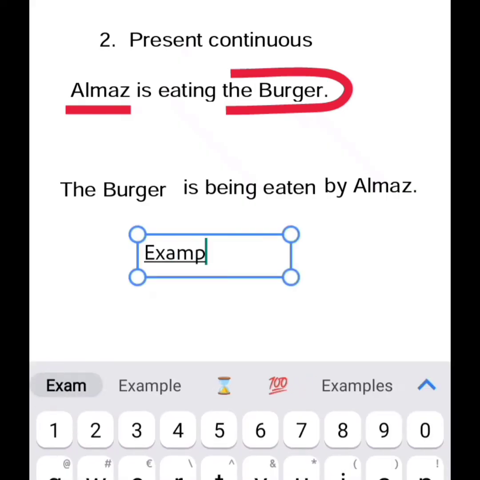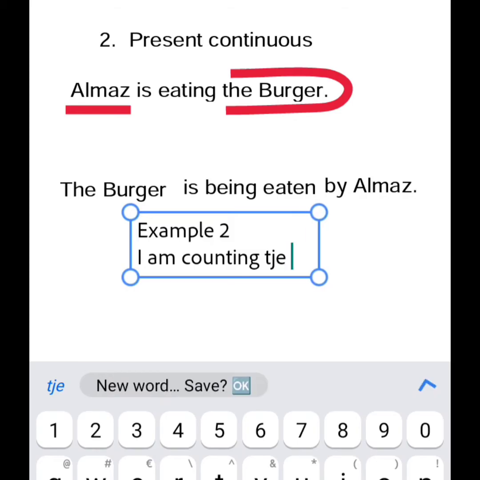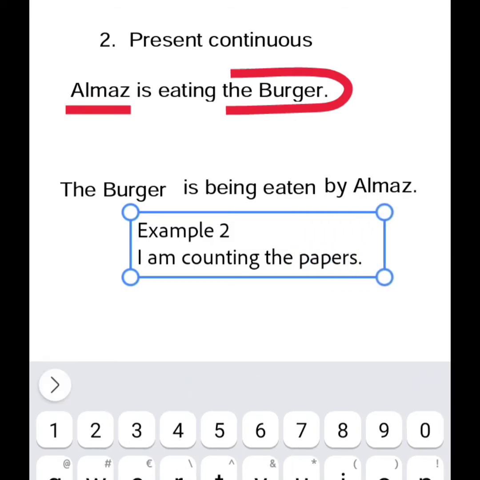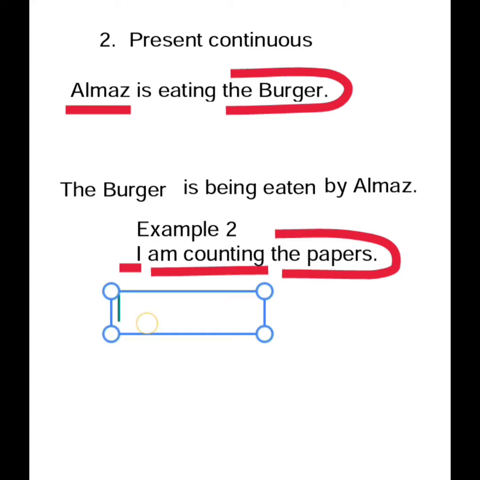So let us take example 2. I am counting the papers. ወረቀቶቹን እየቆጠርኳቸው ነው አሁን ማለት ነው። So the papers የሚለው ኦብጀክት ፊት ለፊት ይመጣል። So I am counting the papers ምን እናደርገዋለን? the papers ብለን እንጀምራለን ማለት ነው። ምክንያቱም the papers are the object.